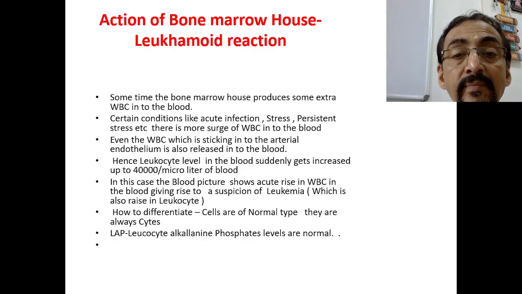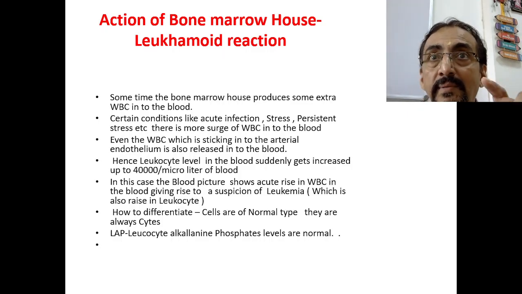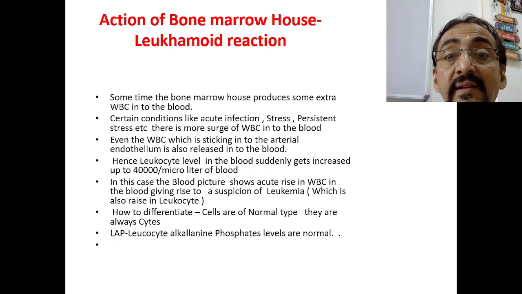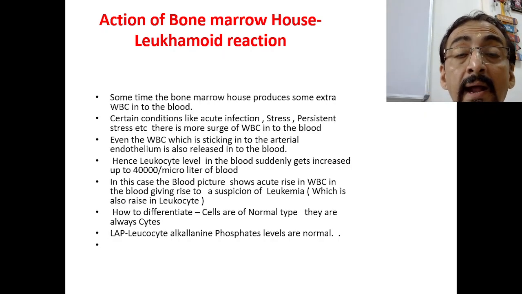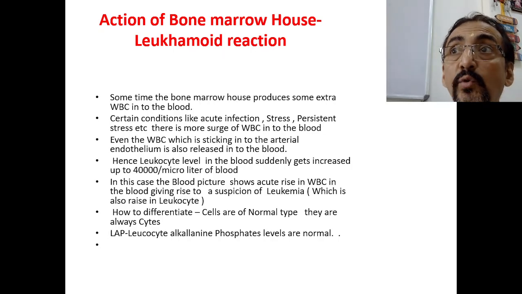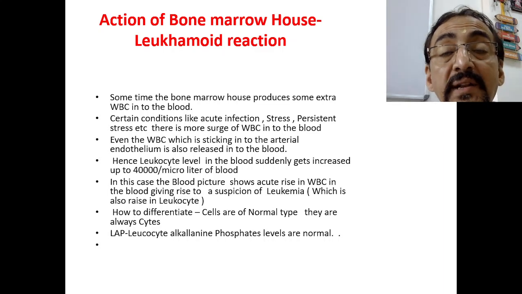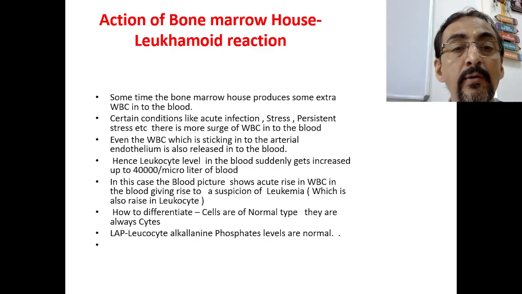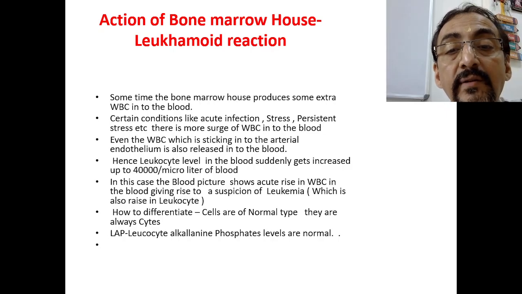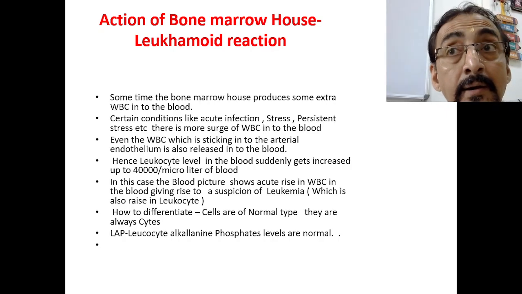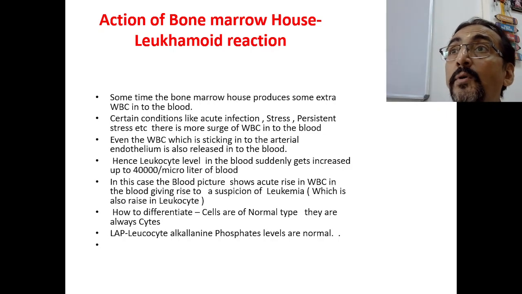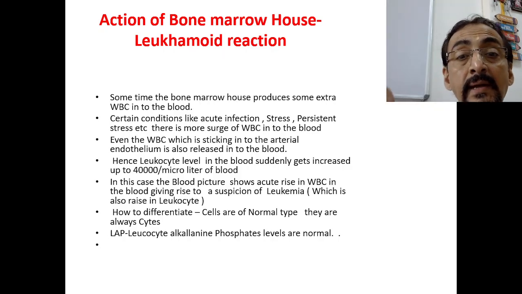How to differentiate? Cells are of normal type. That's what I'm stressing. In this particular condition, the cells are of a normal type, and they are all mature leukocytes, not leukoblasts. And LAP, leukocyte alkaline phosphatase levels, are normal. So these are the two important things which help to differentiate it from